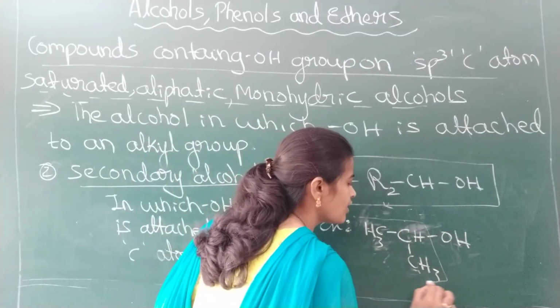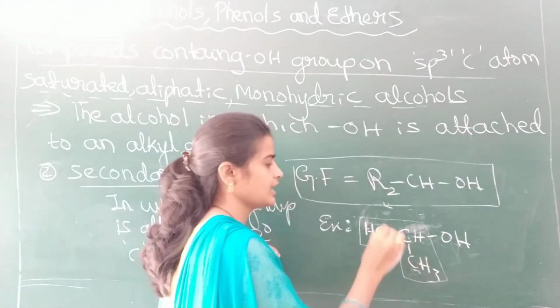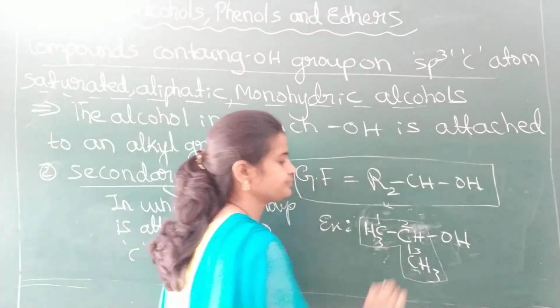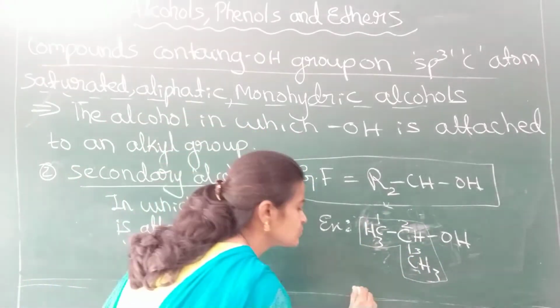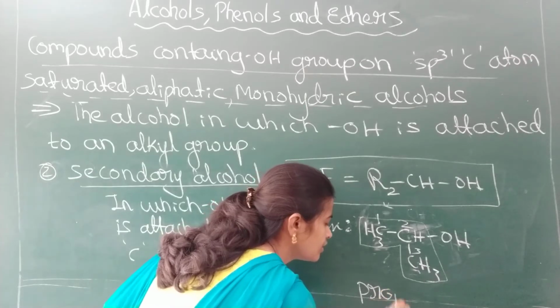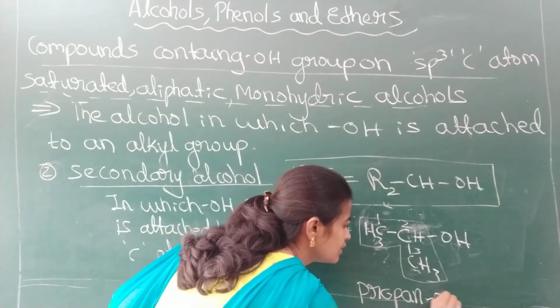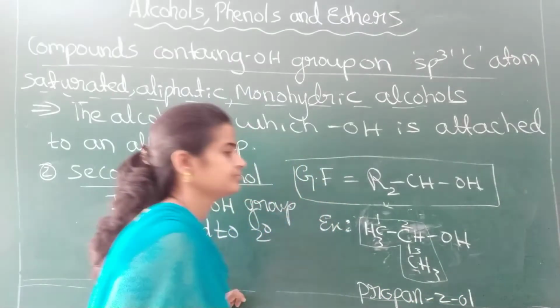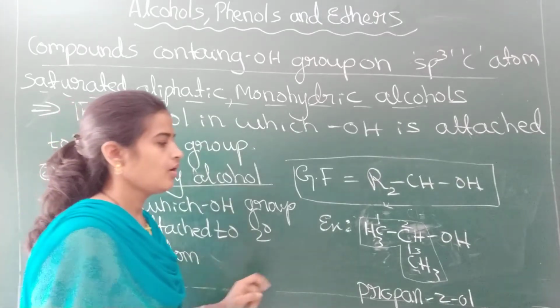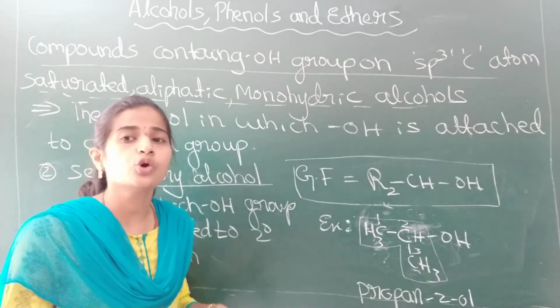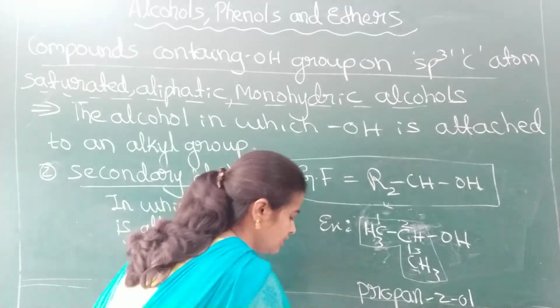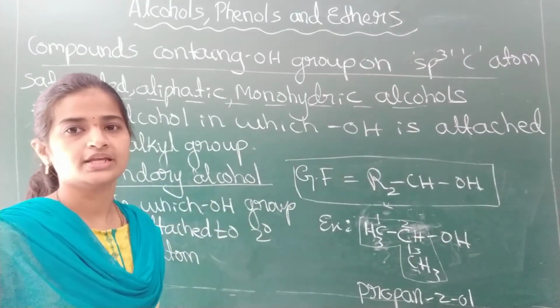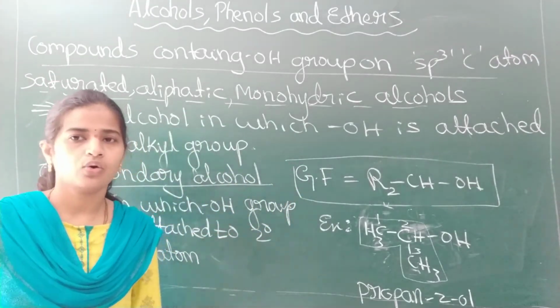This is the longest carbon chain, isn't it? Numbering 1, 2, 3. Therefore, the name of this one is propan-2-ol, or the common name is isopropyl alcohol. The common name of this one is isopropyl alcohol.